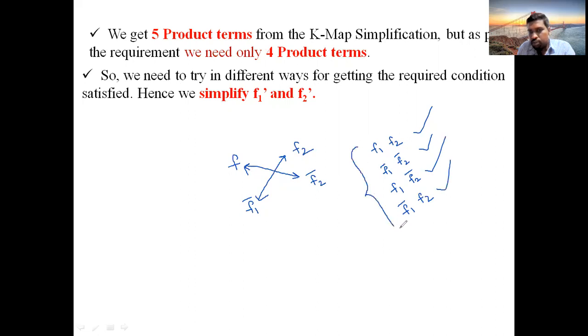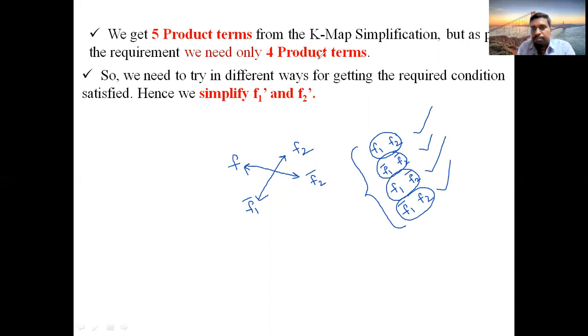Among these four possibilities, there will definitely be one satisfying the condition. Either you can get the condition at this, or at this, or at this, or at this. So any one among the four comparisons will be satisfied.